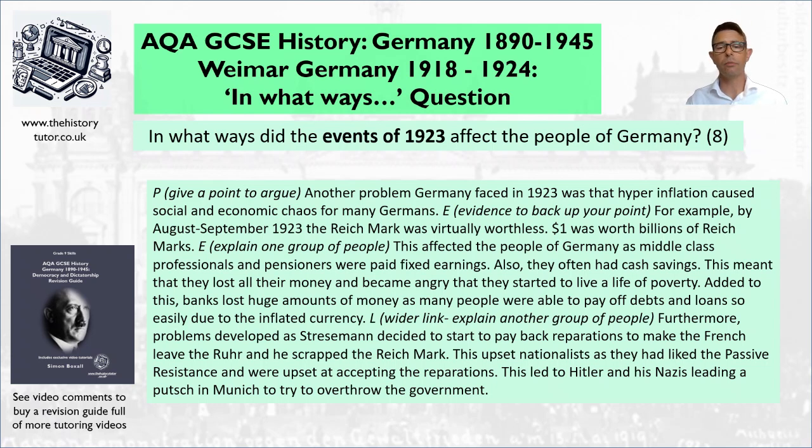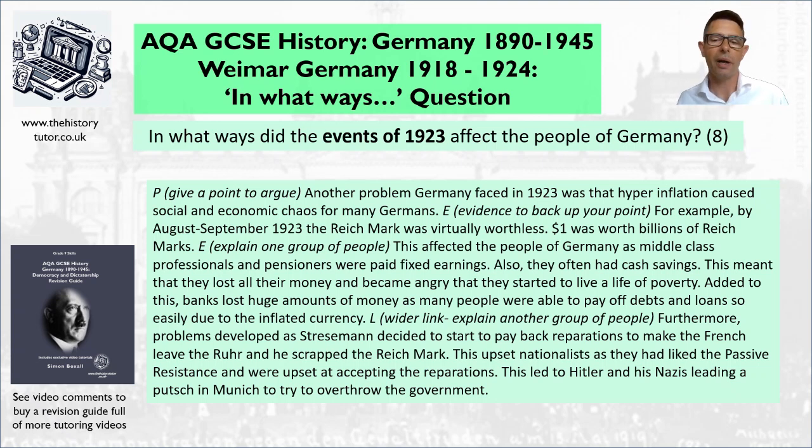So then I could do a furthermore about a different group of people. So furthermore, problems developed as Stresemann decided to start to pay back reparations to make the French leave the Ruhr, and he scrapped the Reichsmark. This upset nationalists as they had liked the passive resistance and were upset at accepting the reparations. This led to Hitler and his Nazis leading a putsch in Munich to try and overthrow the government. So I've taken it a step further with nationalists becoming unhappy eventually at the solution.